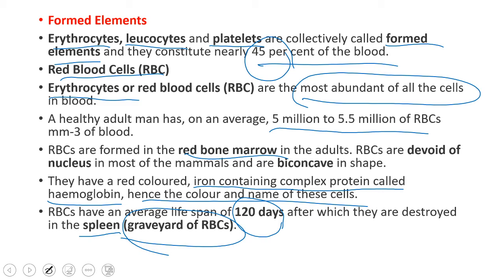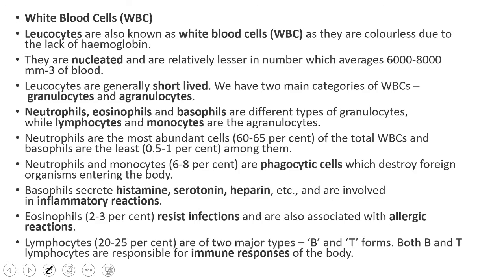Spleen is the largest gland in the lymph. Let's discuss that one also. So the next one is white blood cells.